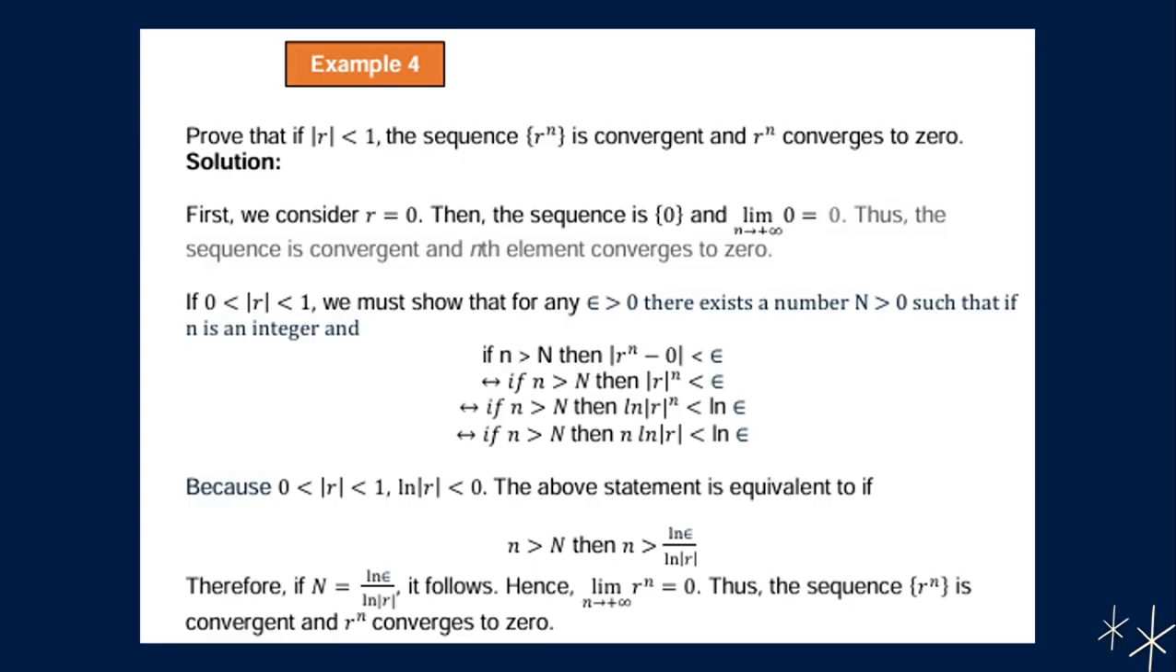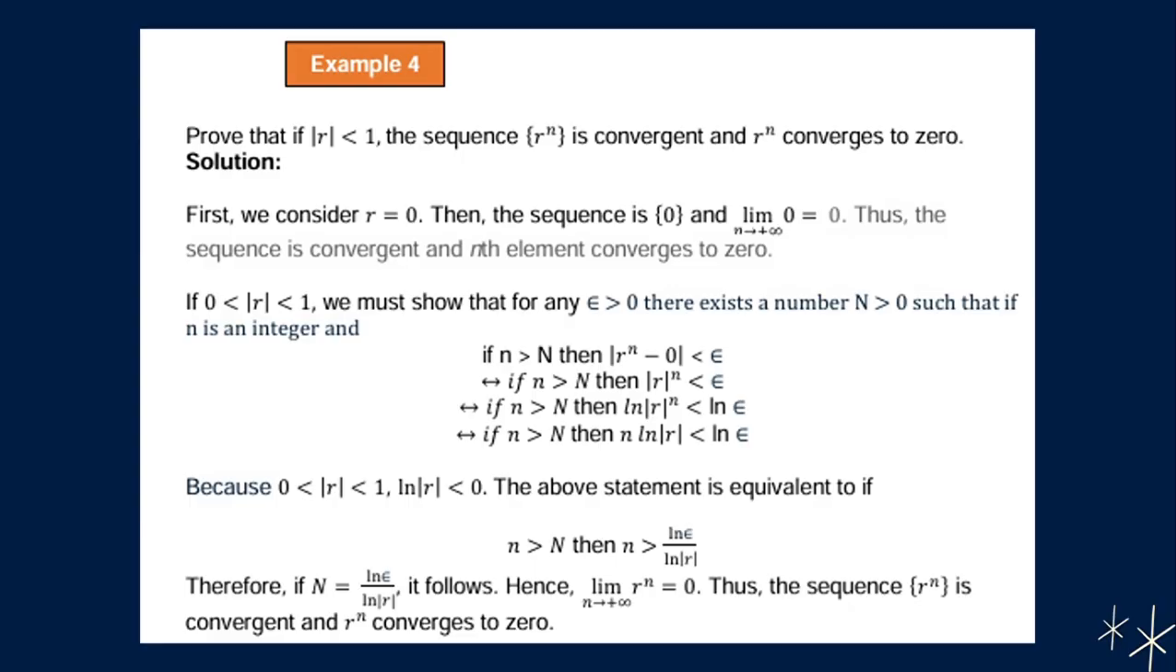So if the absolute value of r is greater than 0 and less than 1, we must show that for any epsilon greater than 0, there exists a number N greater than 0 such that if n is an integer and if n is greater than N, then the absolute value of r raised to n minus 0 is less than epsilon. That is, if and only if n is greater than N, then the absolute value of r raised to n is less than epsilon.